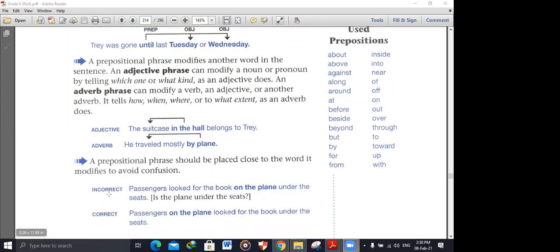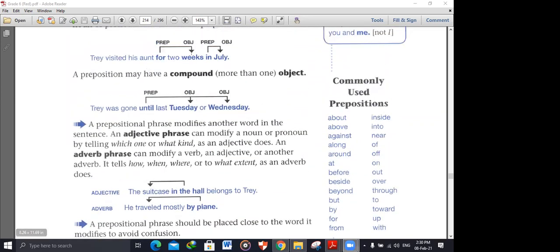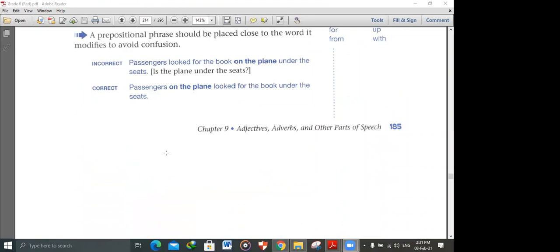So the last thing here: how can I make sure that it's an adjective? If it answers the question what kind or which one, it functions as an adjective. Like this, the suitcase in the hole. Which suitcase? The one in the hole. So here it modifies a noun, so it functions as an adjective. I think with the examples you will understand it better.